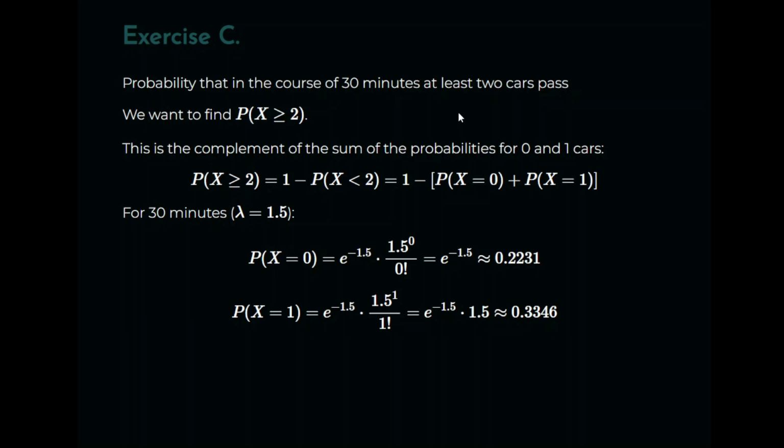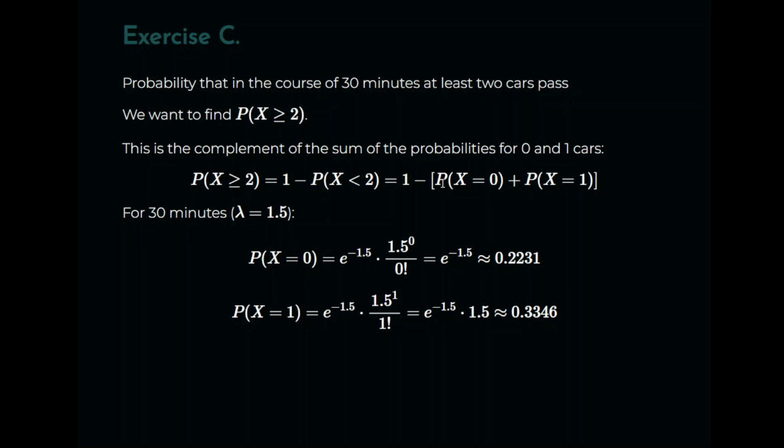Okay? So what we're going to use here is the complement. So what is the complement of the probability of x greater than or equal to 2? Using the complement rule, the probability of x greater than or equal to 2 equals 1 minus the probability of x less than 2. And the probability of x less than 2 can be broken up into two terms: the probability of x equal to 0 and x equal to 1. So essentially what we have to do is start off by finding these two terms, add them together and subtract from 1.